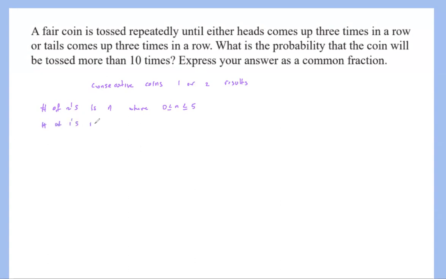And the number of 1's, I'm gonna call this M. The M could be 0 to 10, but instead of writing it this way, we should do a bit better, because the number of M's is actually dependent on the number of N's.